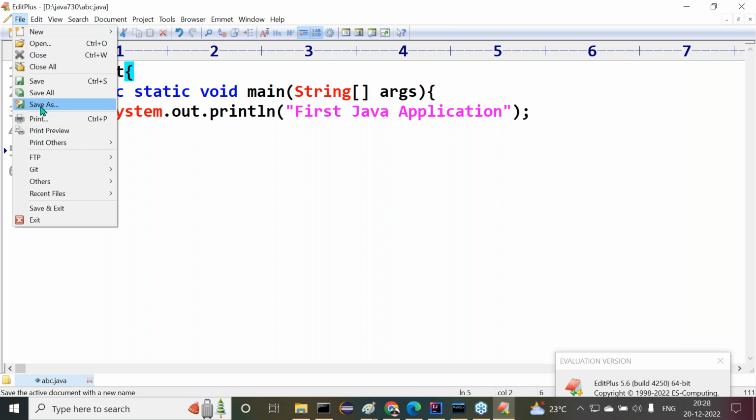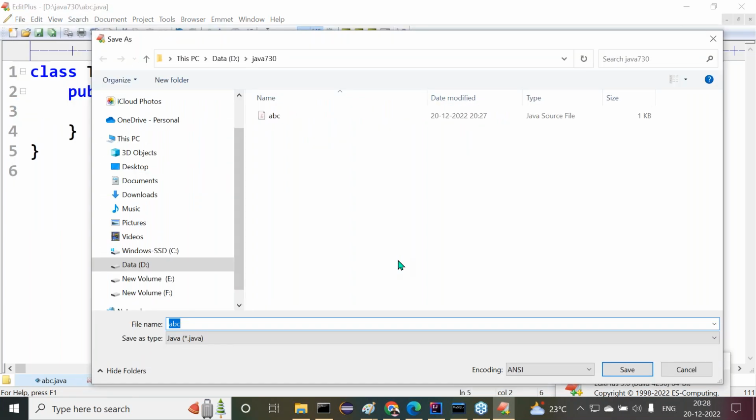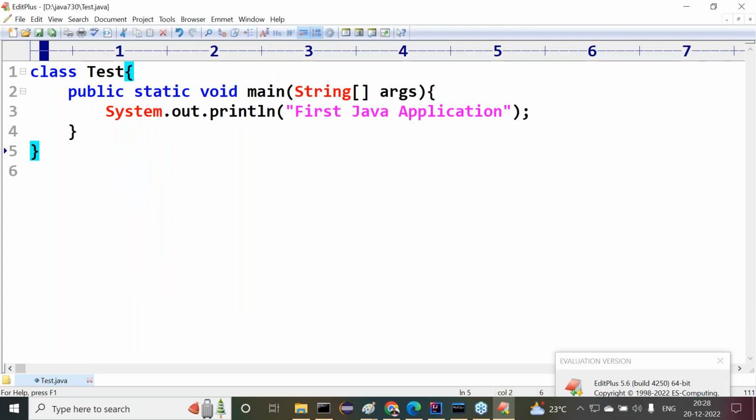If you want to resave the file, we have to select File, Save As. Now inside this, we go for Tester.java. What is the file name now? Tester.java. I changed it from abc.java to Tester.java. Let me compile and execute this.